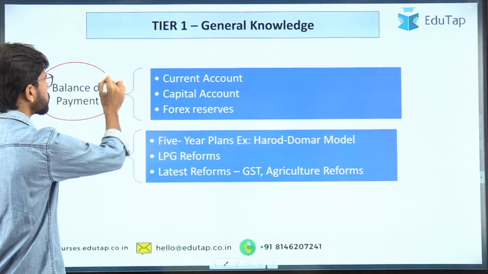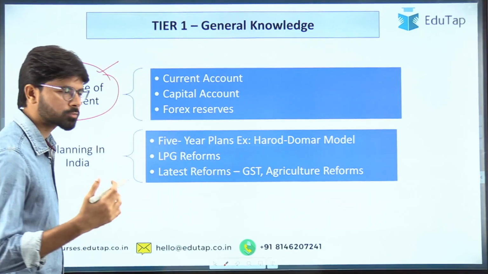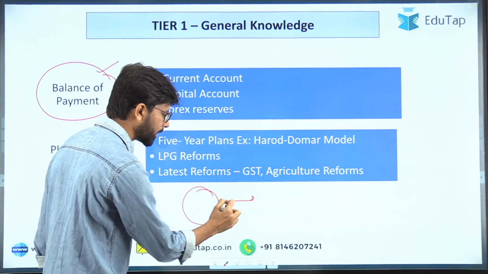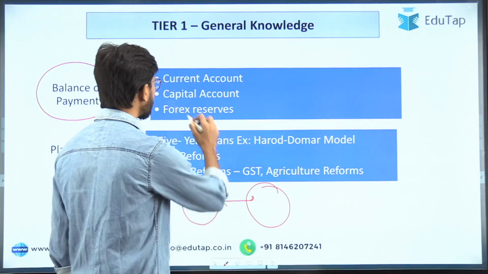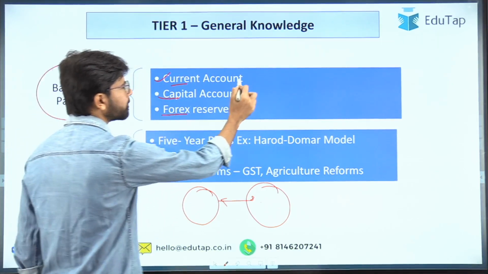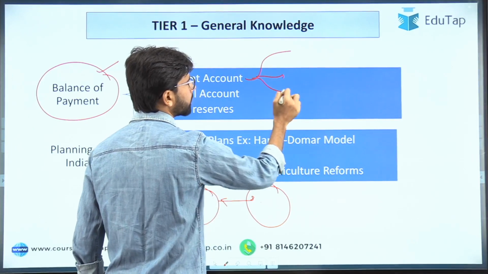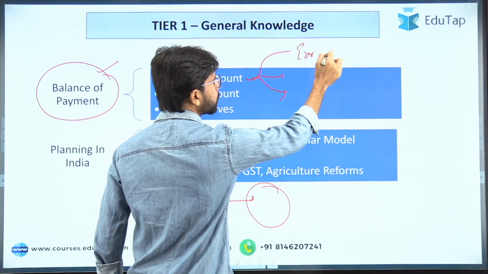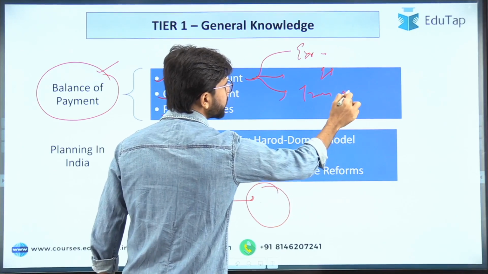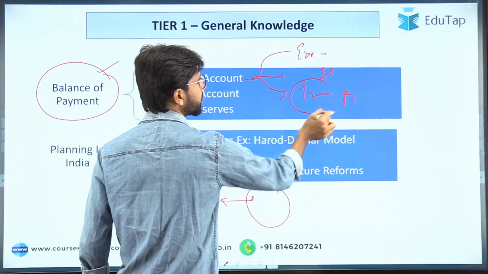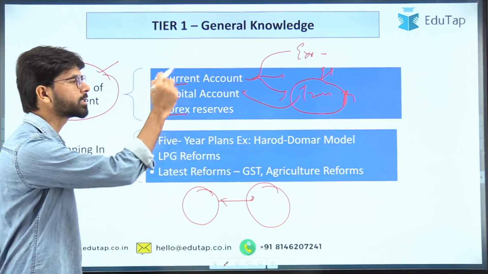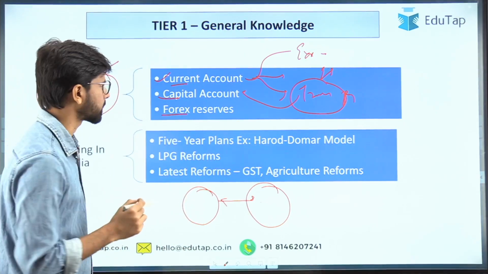Balance of payments is a crucial link when it comes to understanding the economy, because through that you will get an idea of how India deals with the rest of the world. What are its different components, like current account, capital account, forex reserve, and within the current account again we have three components: export and import of goods, export and import of services, and transfer payments. The examiner will ask you, does the transfer payment fall in the current account or the capital account? So you have to understand these components in an effective manner.